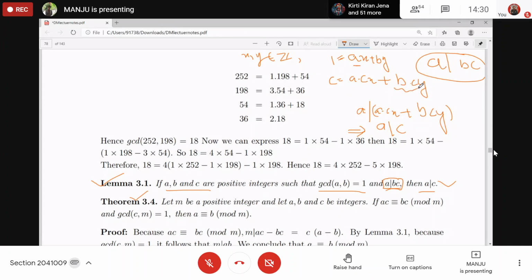So this is a multiple of B into C. So A divides the first term and the second term, so A will divide the sum of these terms. The sum of these terms is equal to C, so I can replace this with C. So A divides C. Understood?